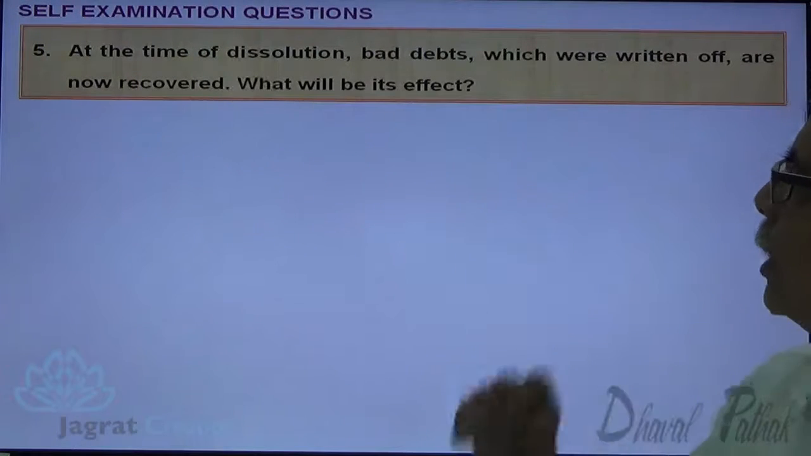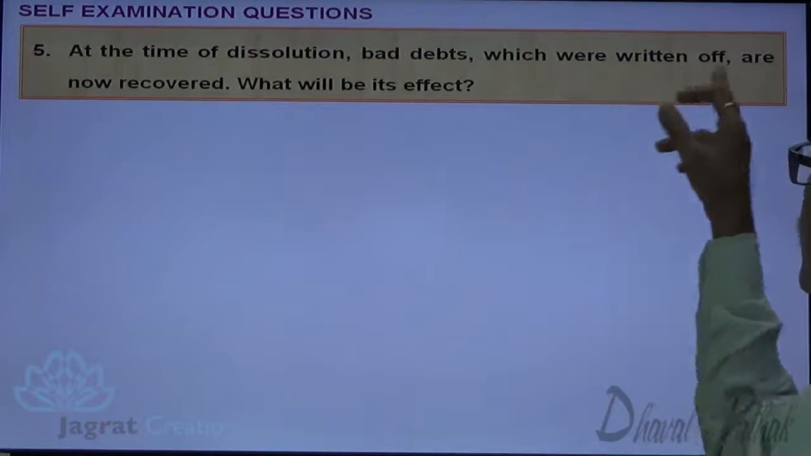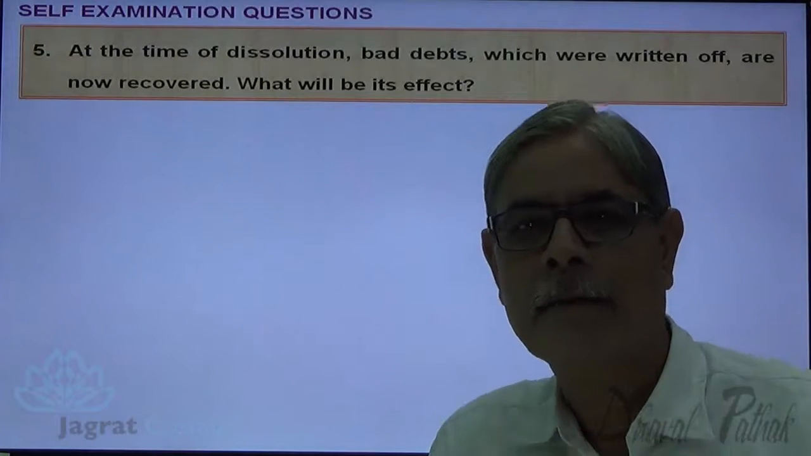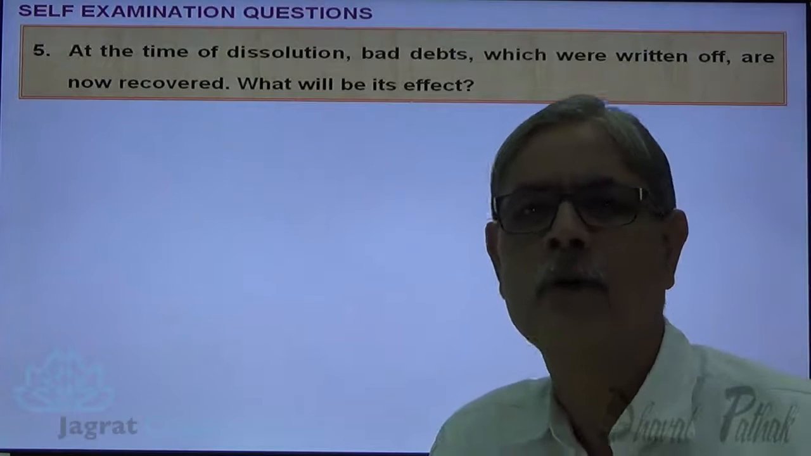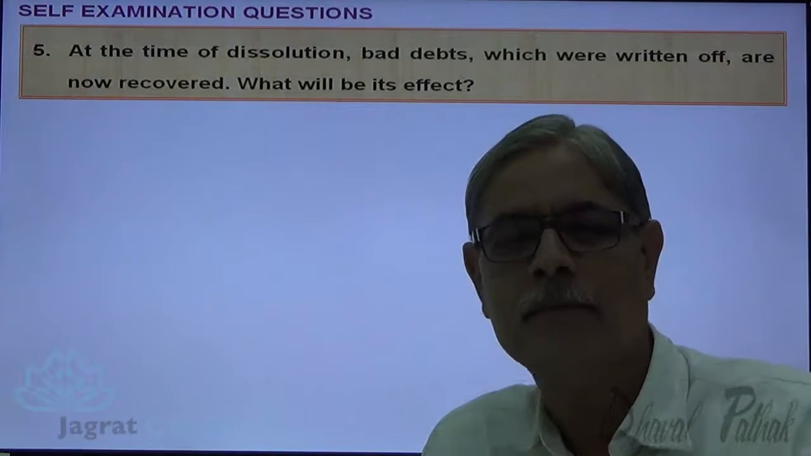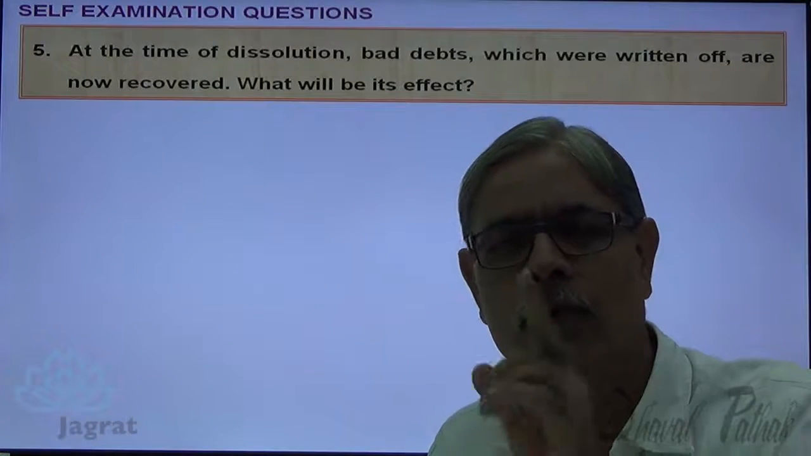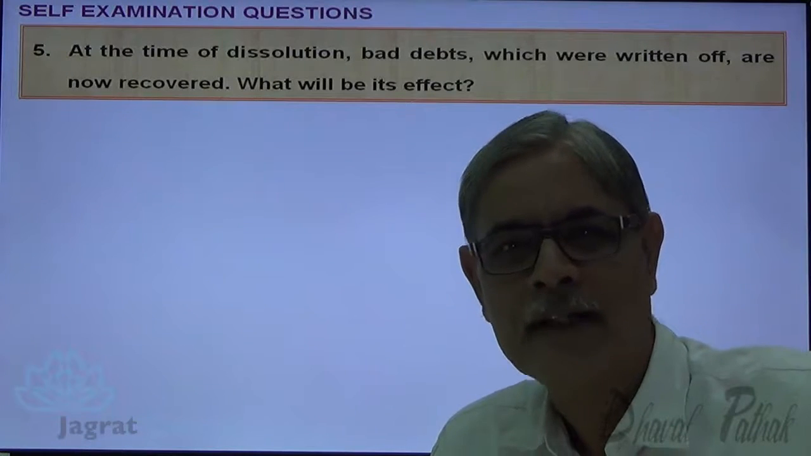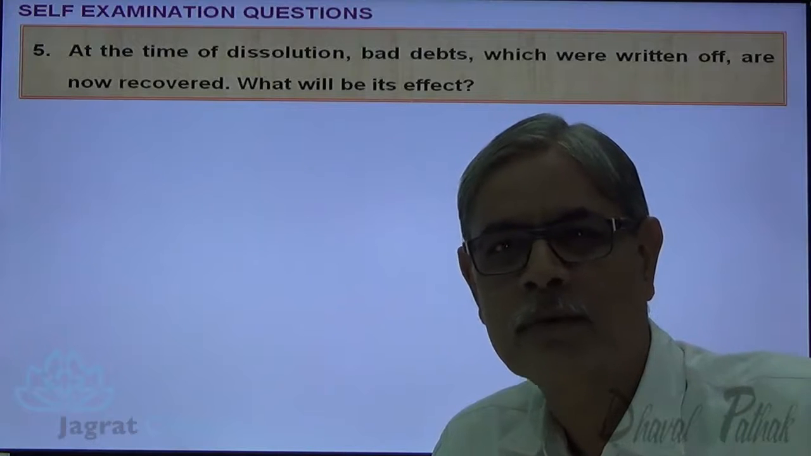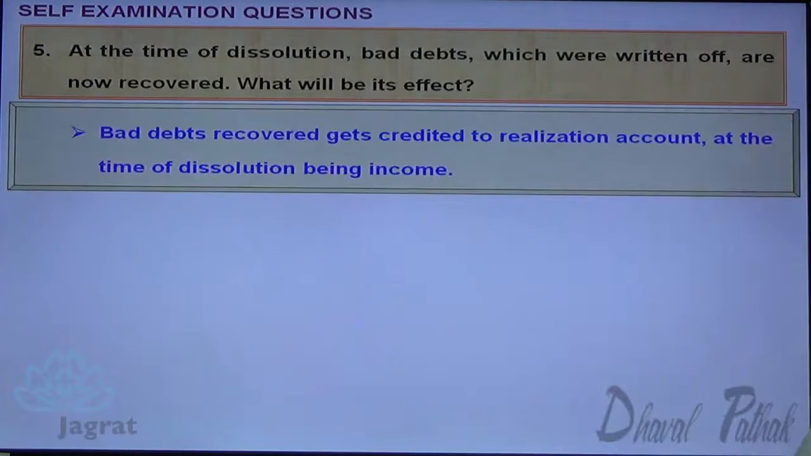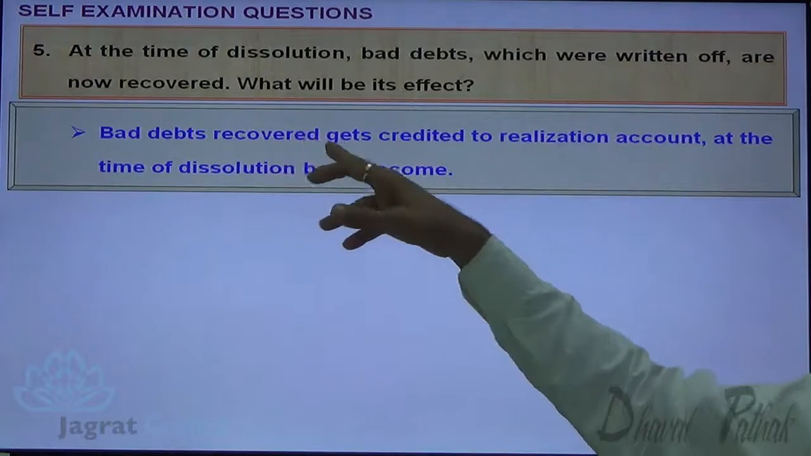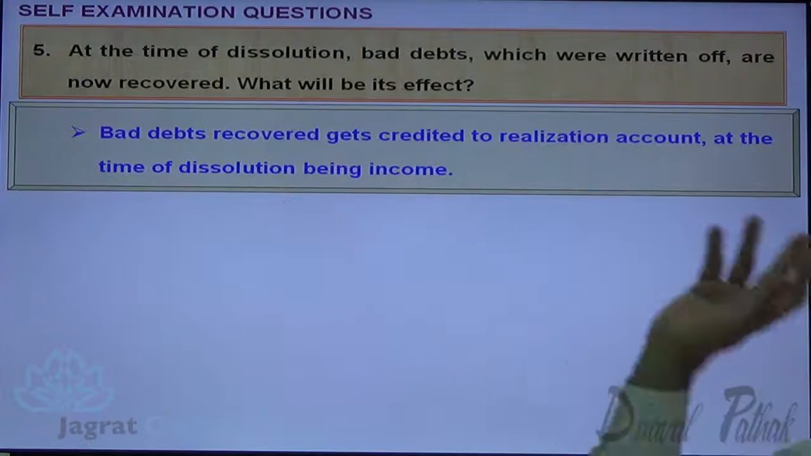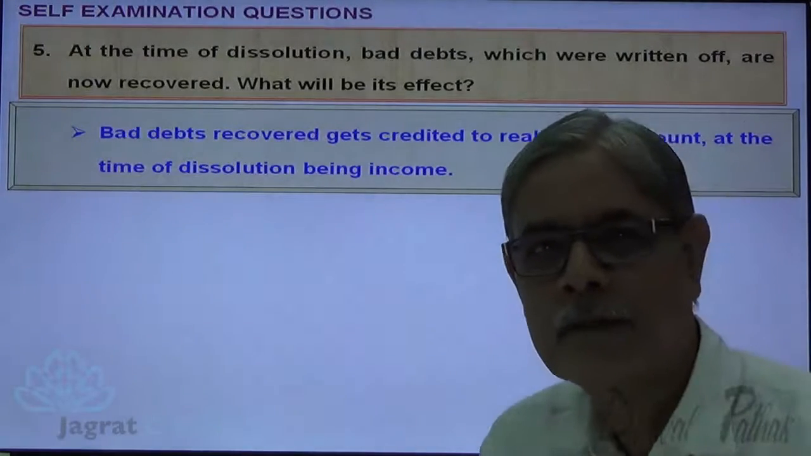at the time of dissolution, bad debts which were written off are now recovered. What will be its effect? Bad debt recovered at the time of dissolution. Bad debt recovered is an income. Incomes are credited to realization account. So what is the effect of bad debt recovered? It is credited to realization account. Observe it. Bad debts recovered gets credited to realization account at the time of dissolution being income. Next,